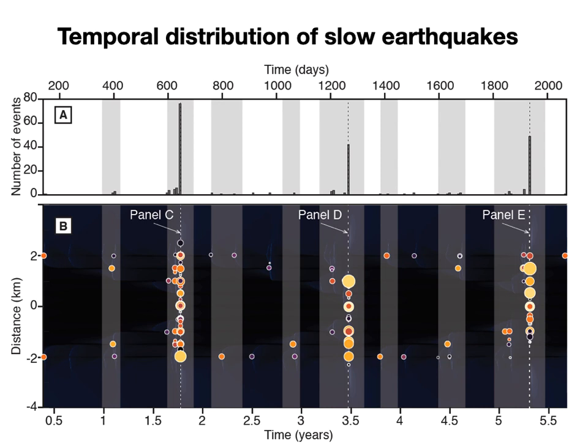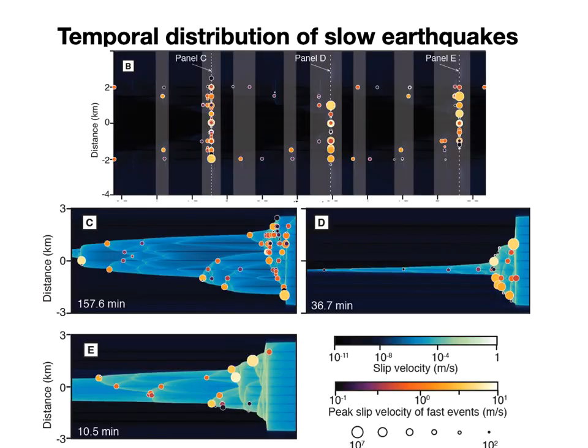We then convert the time steps to time to show how clustered these tiny fast events are. The histogram shows the density of the events in time, and there is one seismically active period for some of the events. And these periods are very short, like minutes to hours, so the fast events are highly clustered in time. When we look at these active time periods, as panel C to E shows, the interaction of slow slip events and tremors, meaning that they trigger each other, is more clear.